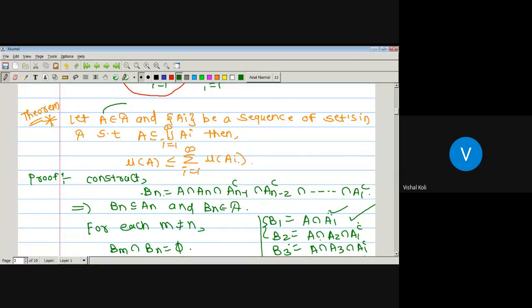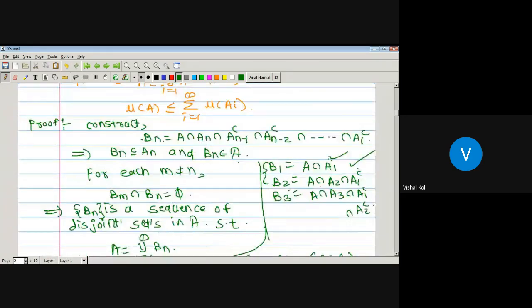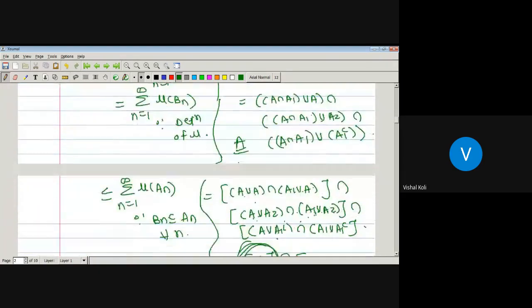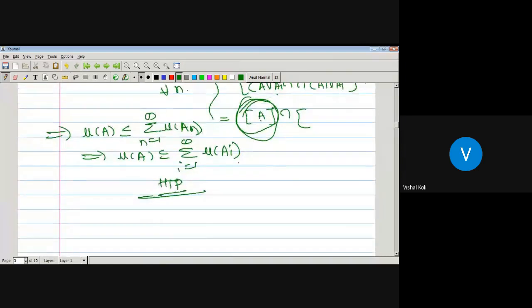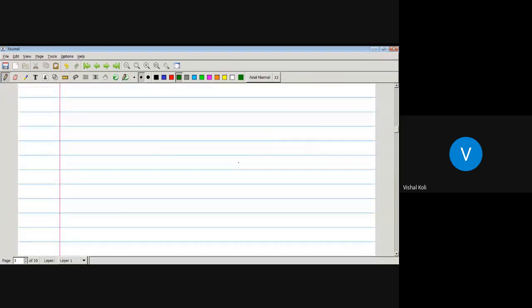And for that we have constructed one set Bn which is nothing but A intersection An intersection An minus 1 complement, and so on up to A1 complement, and from that one we get measure of A is less than or equal to summation i running from 1 to infinity measure of Ai, which is our required result. Now the next definition.